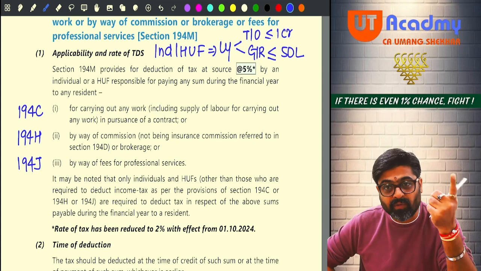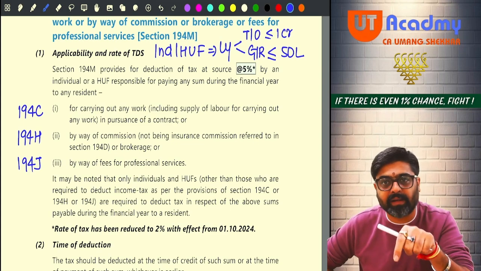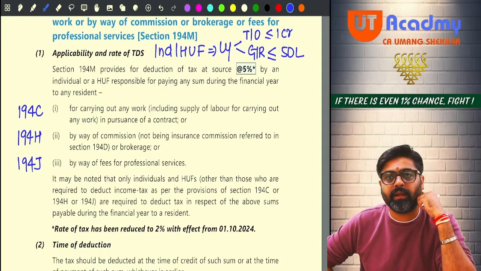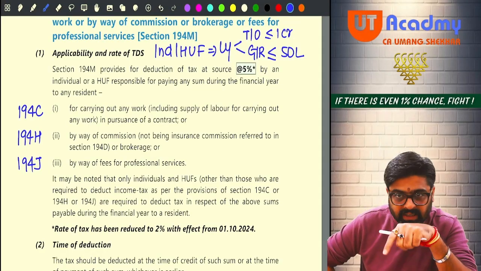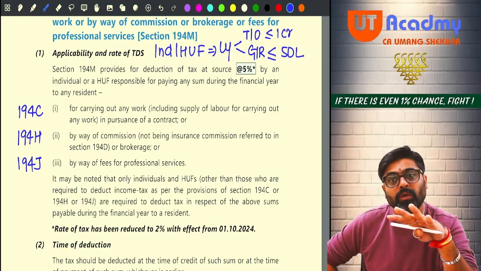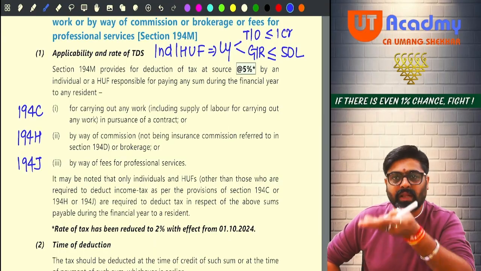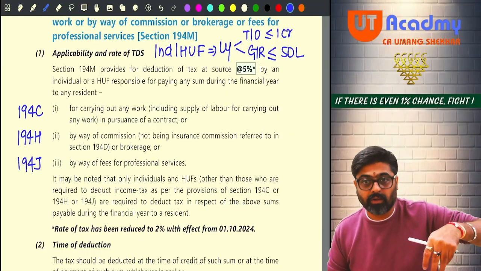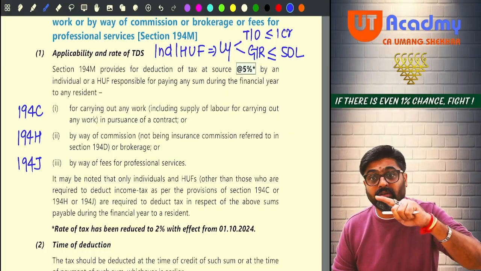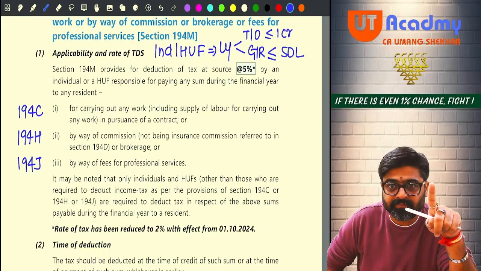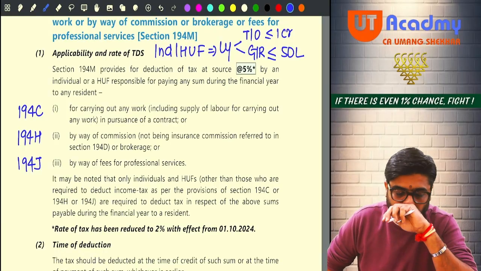Or if the professional fees paid by you during the current year to any resident exceed the limit, then also deduct TDS under 194M. If these three sections are not applicable to you and still you are making such types of payments during the year to any resident person, and these payments are more than the 50 lakh limit, separately for each, not to combine.